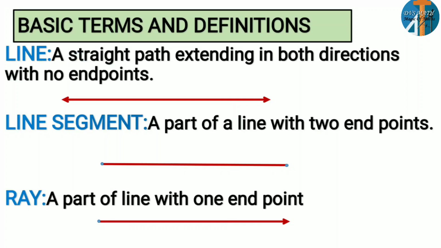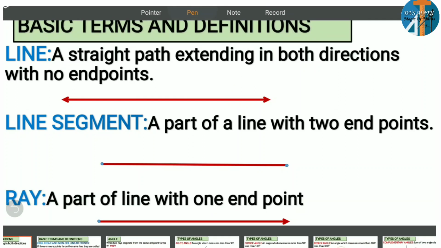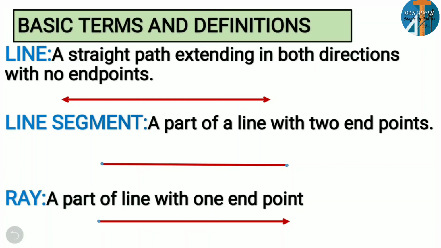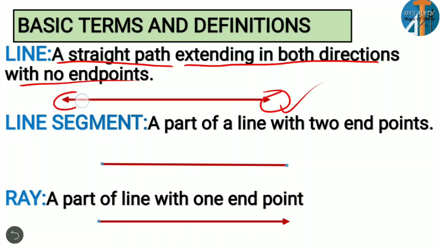The first thing is line. If you come under line, what is the basic definition for line? It is a straight path extending in both directions with no end point. You can observe this figure. Here it is a line, a straight path with two arrow marks, right? These arrow marks represent that it never ends. That means it will continue further. So that's what we are giving as a definition for line, or you can call it a straight line. A straight path extending in both directions with no end points, okay?